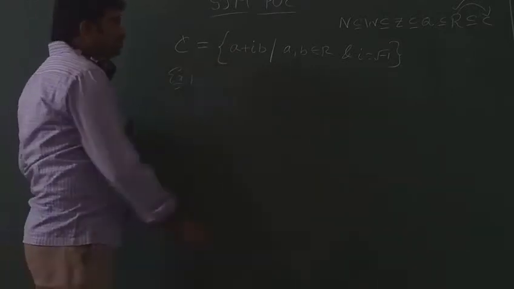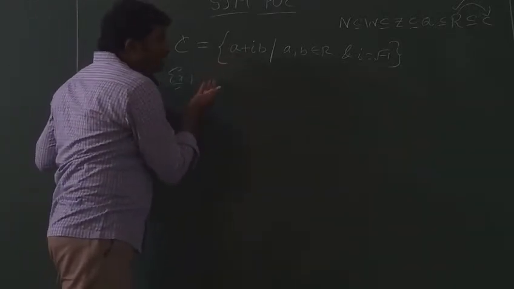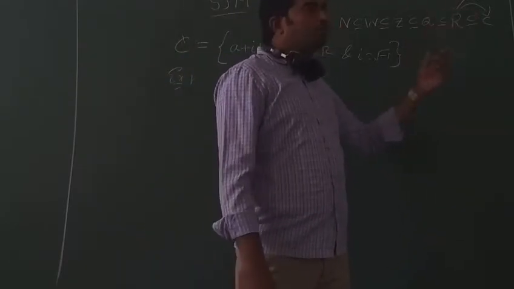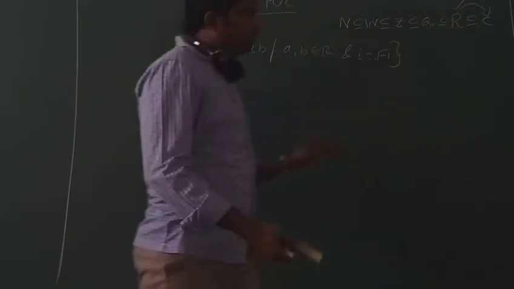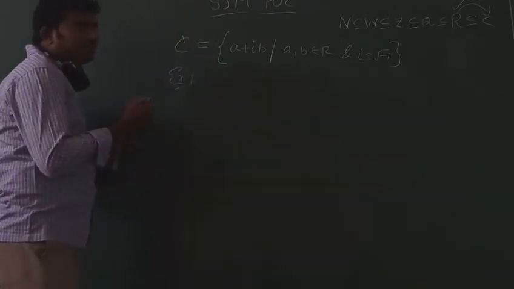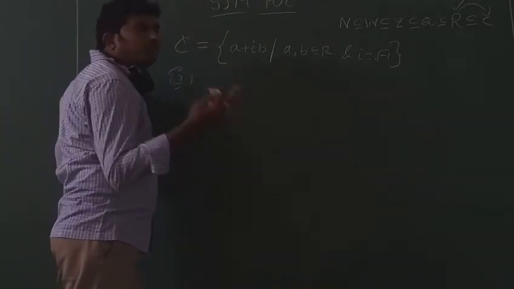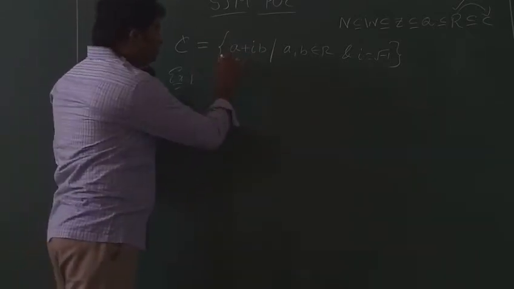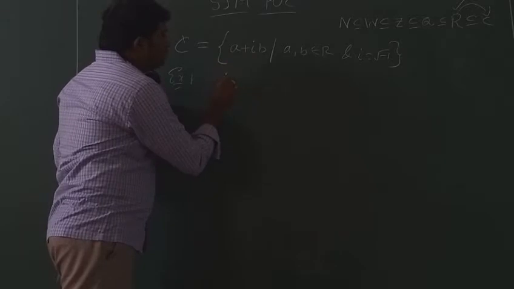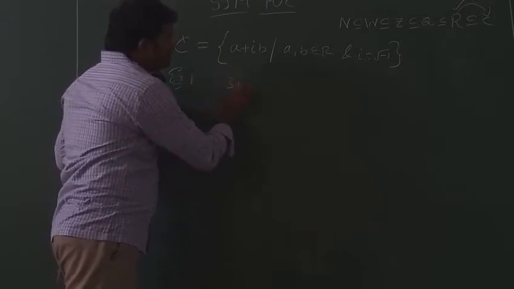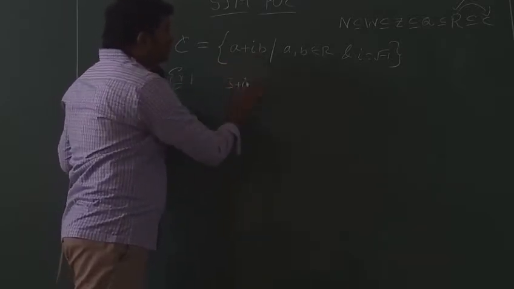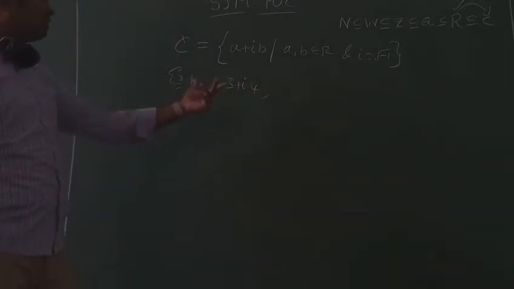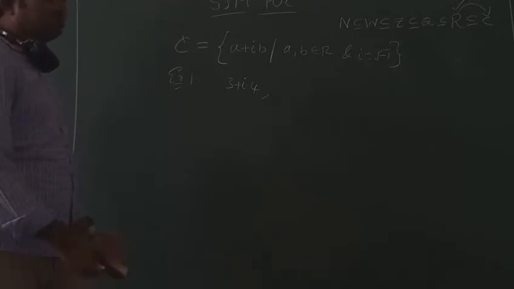It's very simple. A is one real number. What is a real number? Collection of rationals, P by Q form, and irrationals which are not in P by Q. So you can take any real number, positive or negative, 0, rational, irrational, whatever it is. Everything belongs to the real number set. In place of A, you write down a real number, 3, plus i as it is. In place of B, you write down another real number. That's it. 3 plus i into 4, or 4i, is the complex number form.